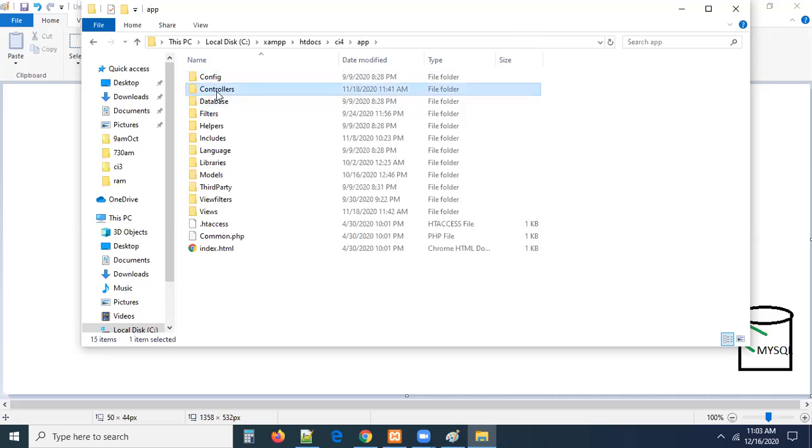Can you see? This is my controllers folder. This is my models folder, and this is my views folder. Can you see? This is our MVC only. But this is CodeIgniter 3. Don't worry, the same folders are available in CodeIgniter 3 also.